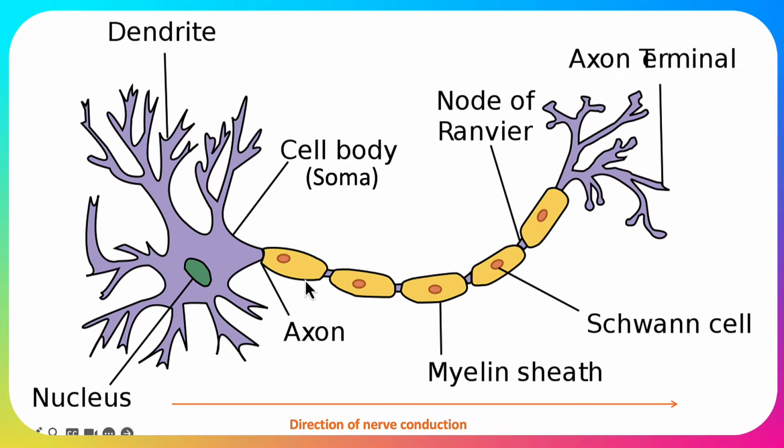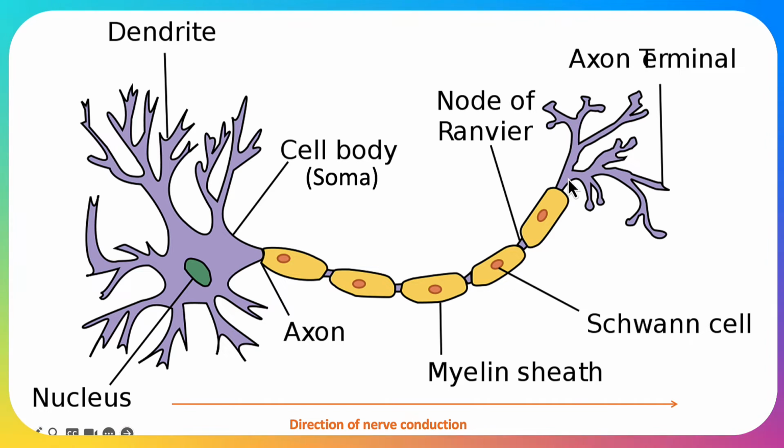It is wrapped in this stuff called myelin. Not all neurons are myelinated, but many of them are. Myelin is a type of fat, and it insulates the axon, and its function is to make the action potential or the signal move faster. It does that by making the electrical signal jump between them, but we don't need to know that in any detail. Only to know that the gap in between them is called the node of Ranvier.